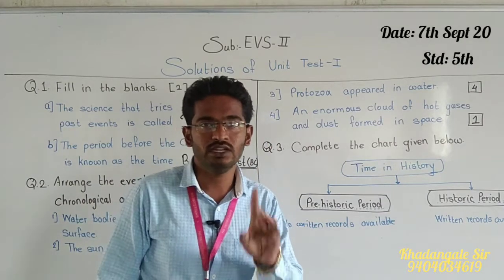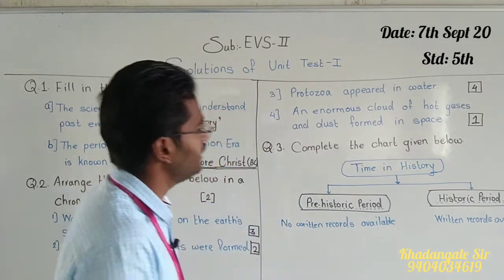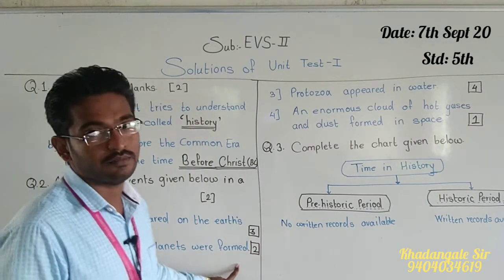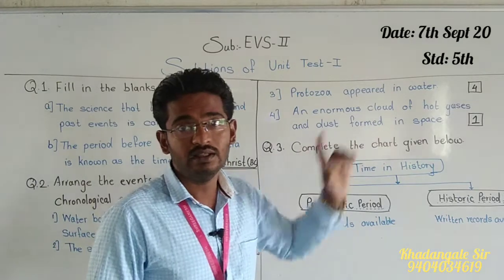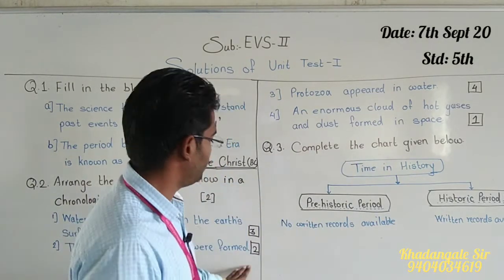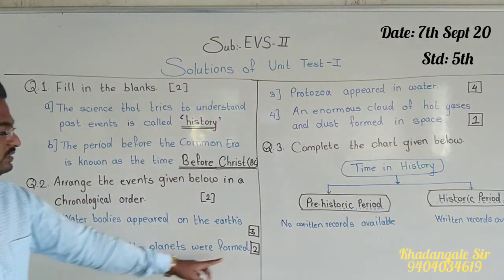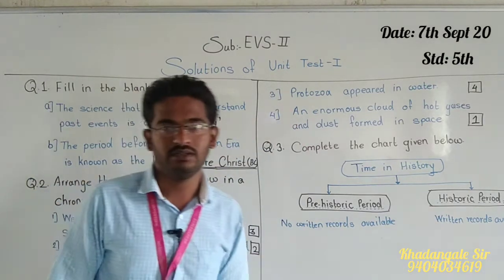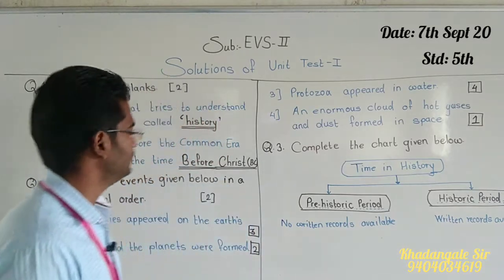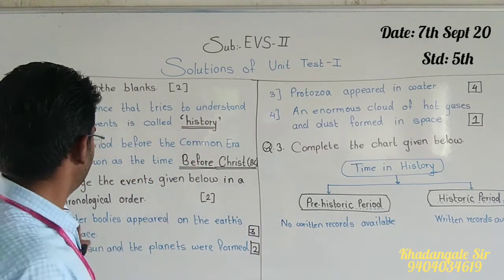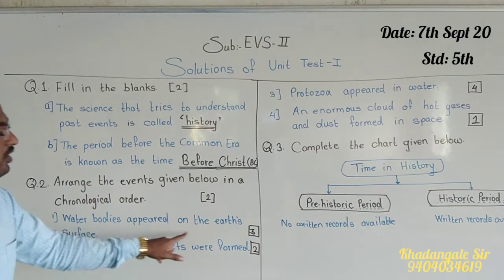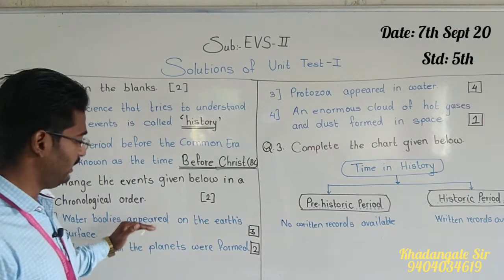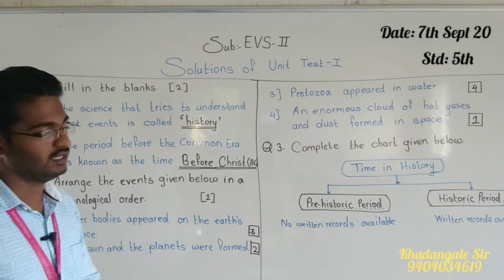3 remain, and from those 3, which event happened second? See, the sun and the planets were formed. Sun and planets were formed, so for this you answer 2. Now 1 and 3rd number, these 2 remain. From this, which one is 3rd? See, water bodies appeared on the Earth's surface. Planets are formed. After that, water bodies appeared on Earth's surface.